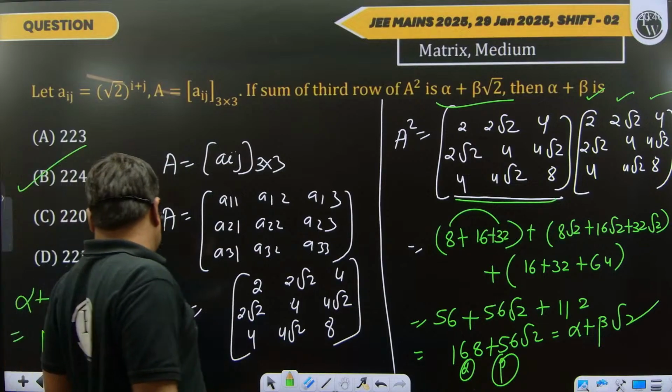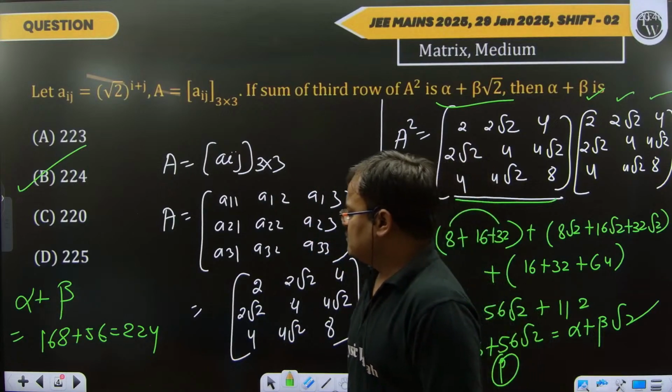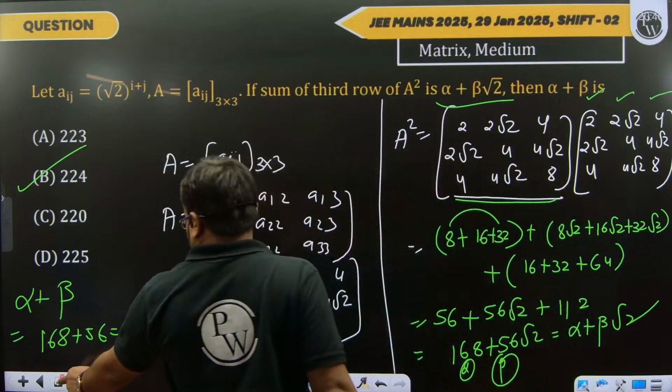Okay, right? This is 8 plus 6 is 14, carry 1, 6 plus 1. Yes, this is the correct answer. This is 224, right? Okay, now let's see the next one.